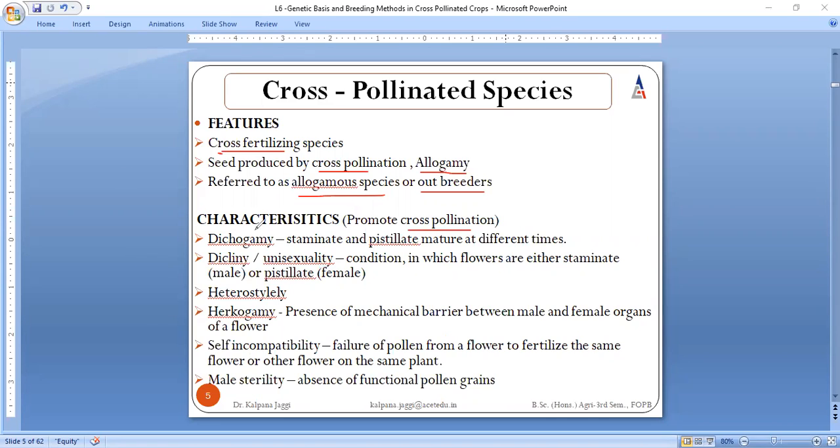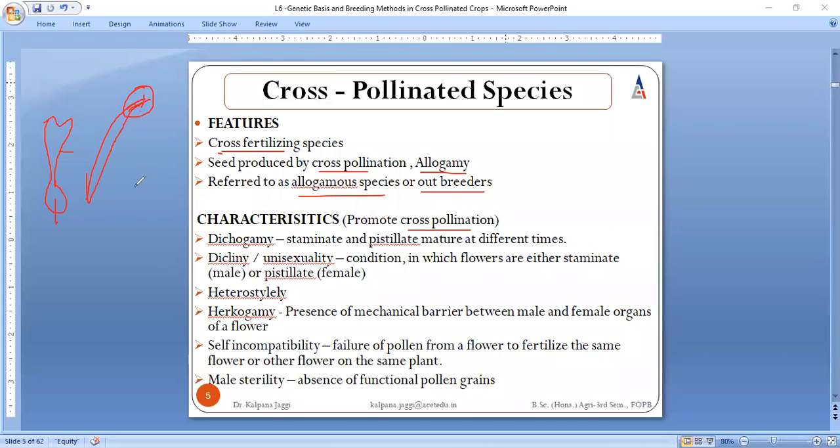So very first, again, this is the male and female part. This used to be the male part, having stamens and pollen grains, and this is the stigma, style, and ovule, right?